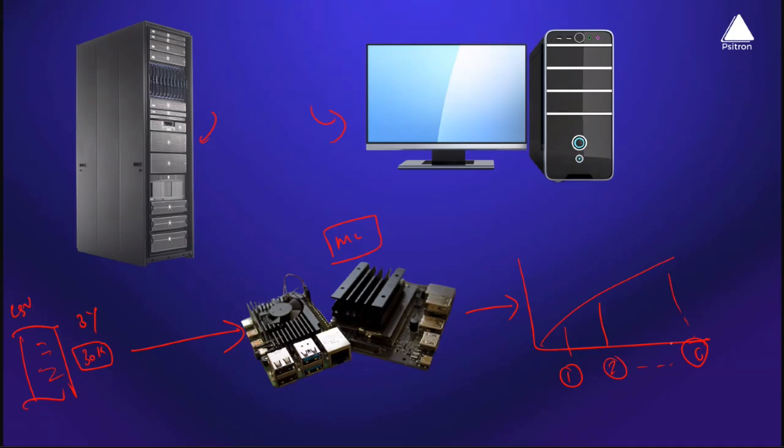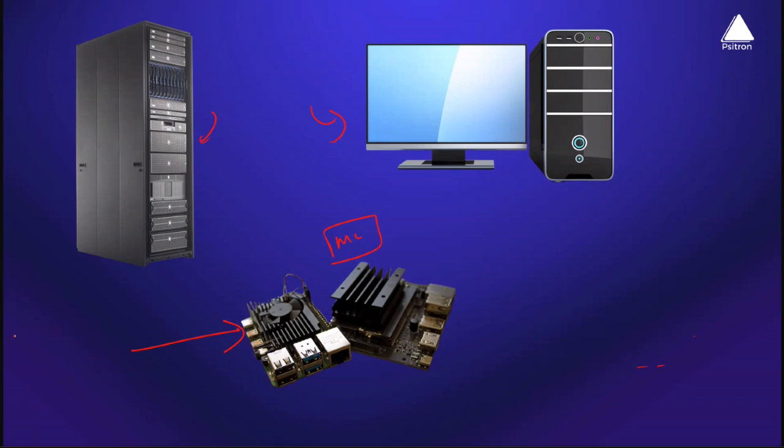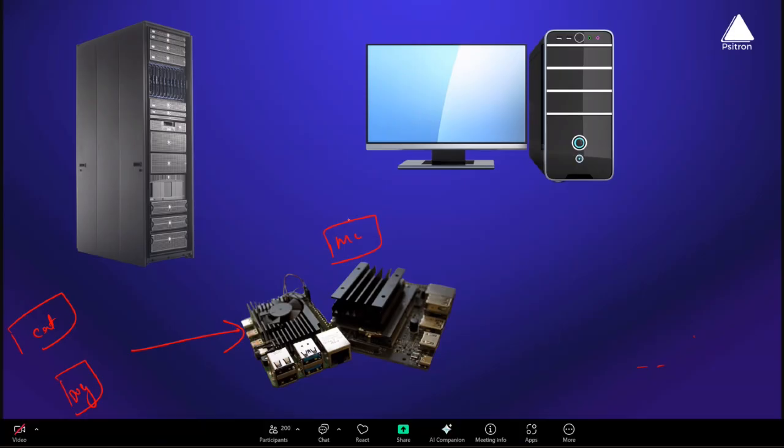Or we'll throw in a different use case. Instead of taking a CSV file with a document, let's say I take a bunch of pictures of cats and a bunch of pictures of dogs, and I teach the machine the difference between a dog and a cat. When we work with pictures, videos, anything to do with images and videos, we call it computer vision. Again, the machine learns the difference between a cat and a dog, and produces a machine learning model.